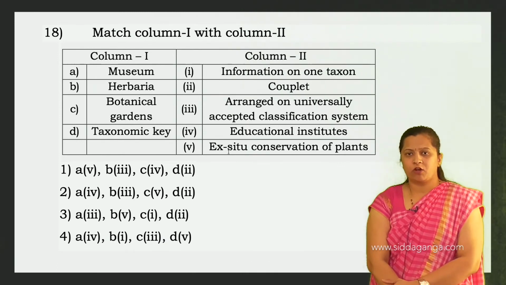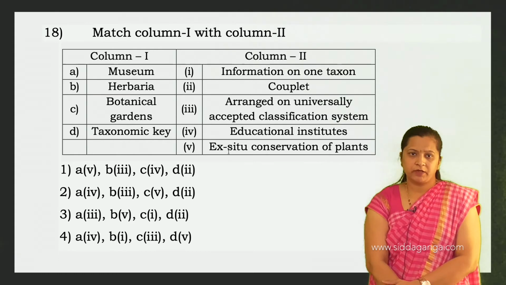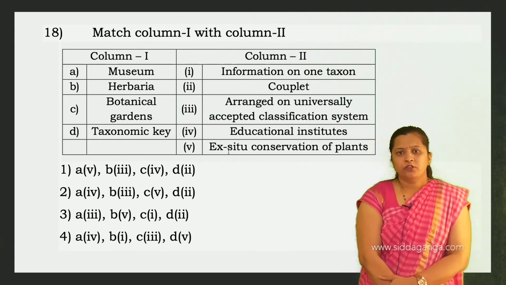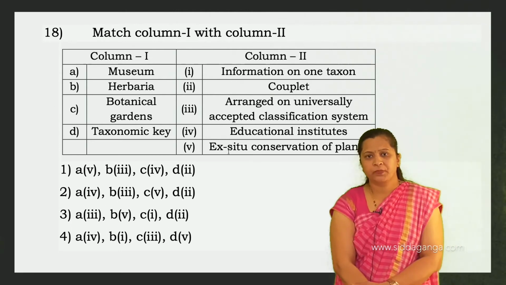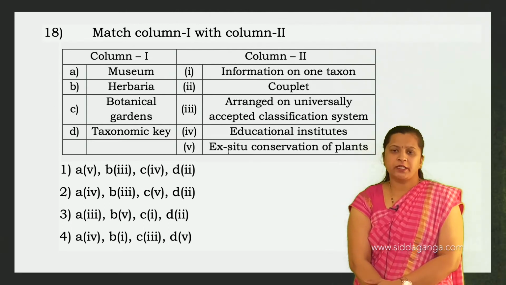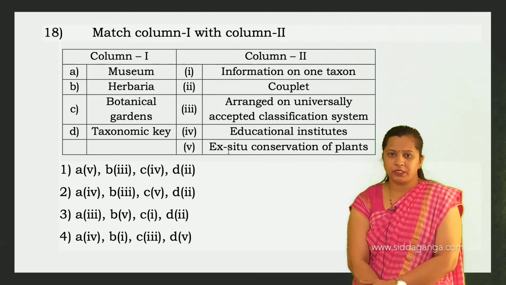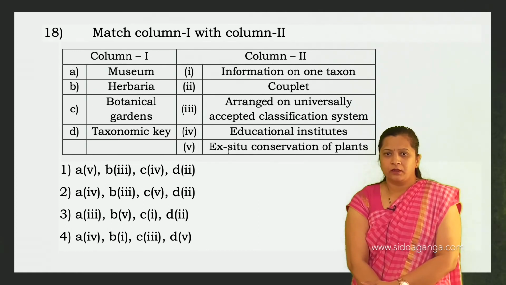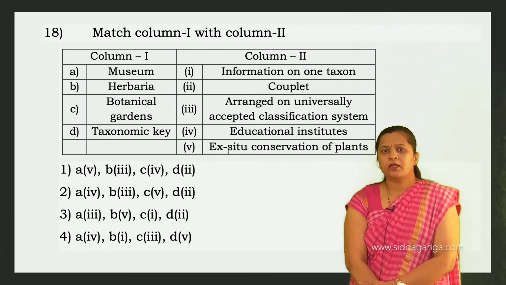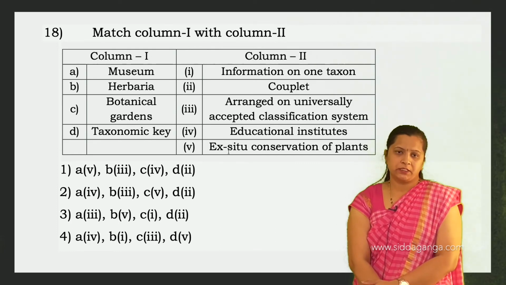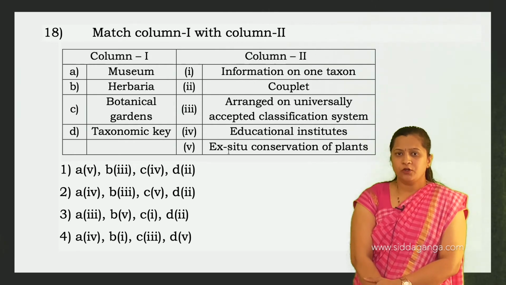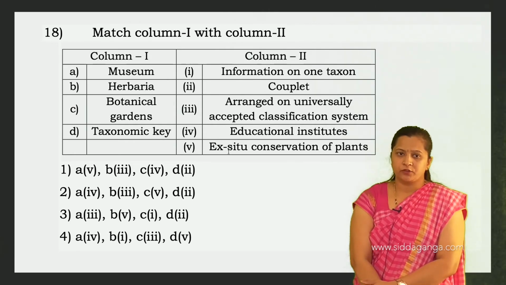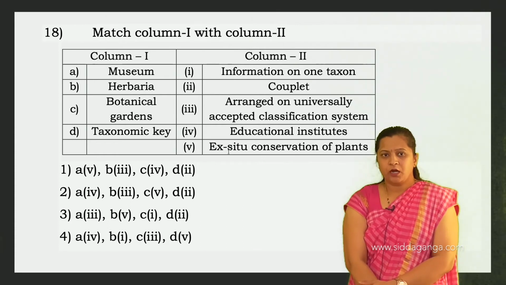Match column first with column second. Column first gives taxonomical aids like museum, herbaria, botanical gardens and the taxonomic key. Museums are generally set up in educational institutions, so for A it is fourth. And herbaria: in herbaria, plant specimens are collected and pressed on herbarium sheets, and the sheets are arranged on a universally accepted system of classification. So for B it is the third option. And botanical gardens,